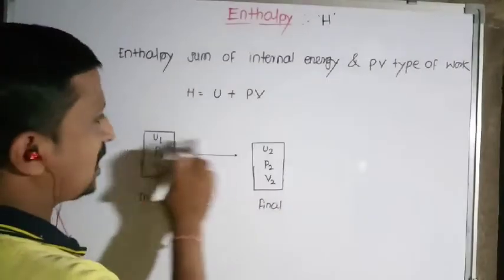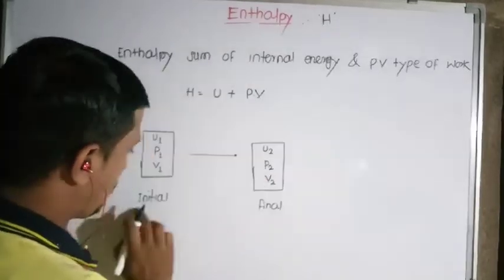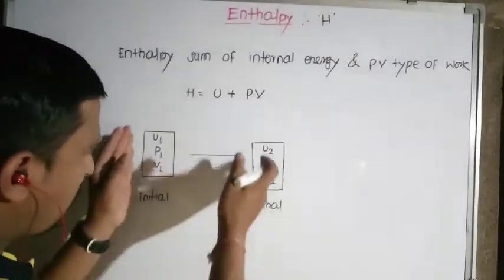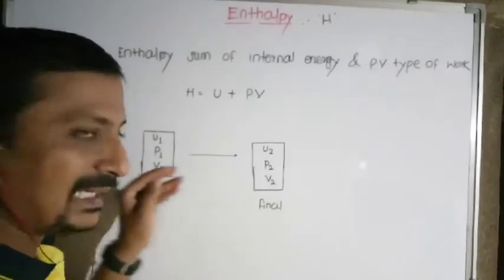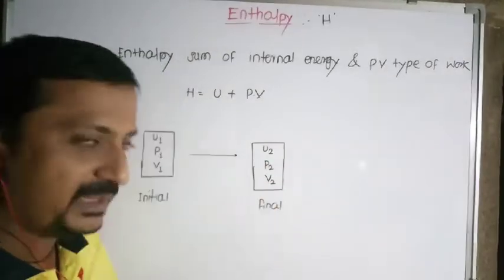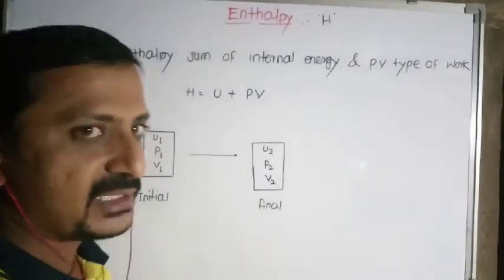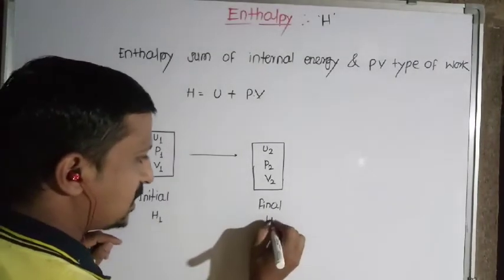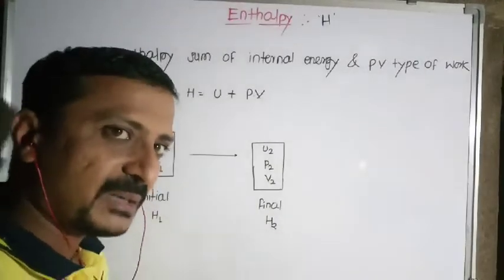Now these are the initial and these are the final states. The change in internal energy can be written as U2 minus U1, change in pressure P2 minus P1, and change in volume from initial to final V2 minus V1. As we write all these as differences, this indicates that internal energy, pressure and volume are all state functions. Therefore the enthalpy of the system changes from the initial state H1 to the final state H2. That's why delta H means enthalpy is also a state function.